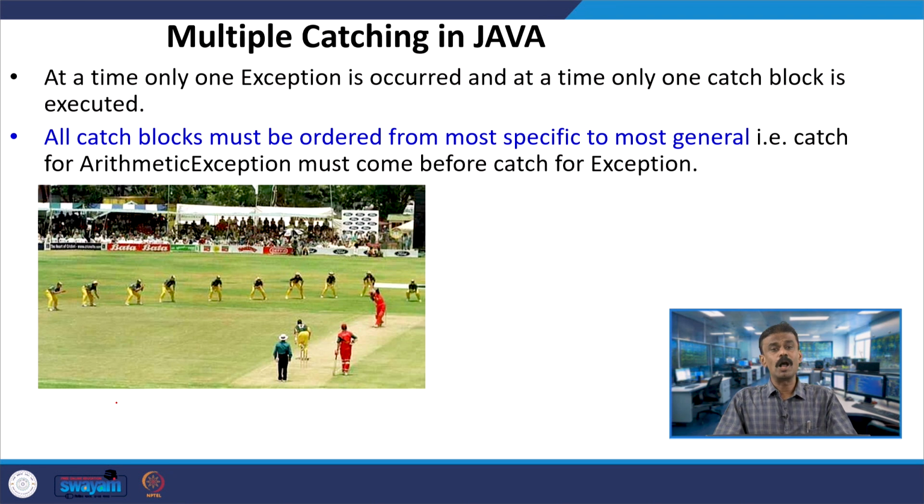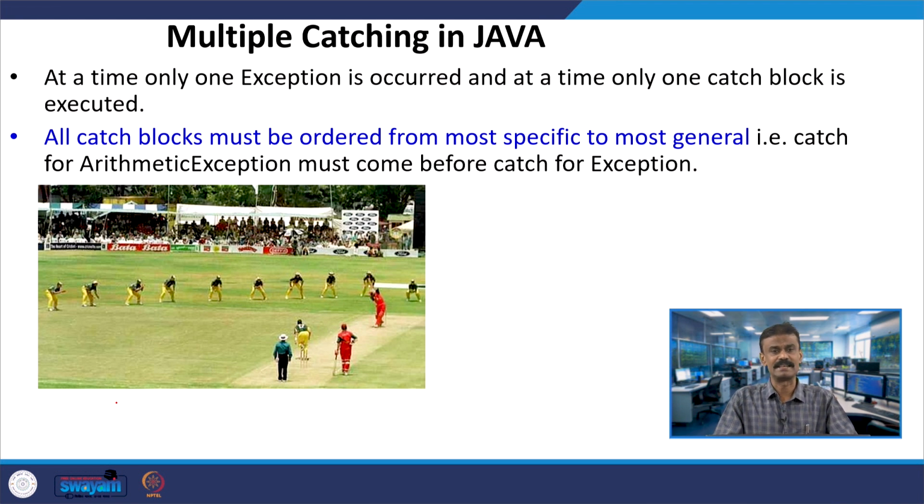All the catch blocks must be ordered from most specific to most general. It has to follow a certain hierarchy, as in the slip fielders example I gave, because we are talking about multiple catching. In this case the arithmetic exception must come before the others, whichever catch exceptions you are using.